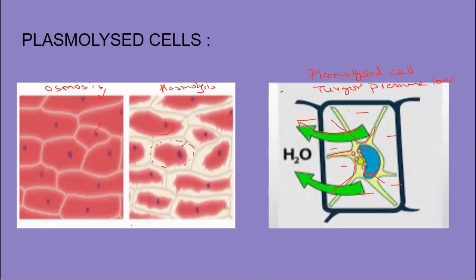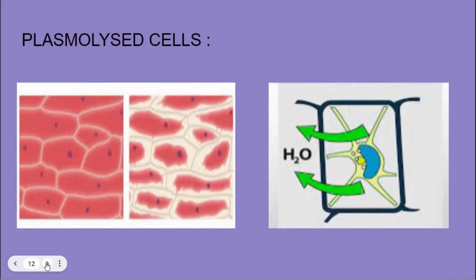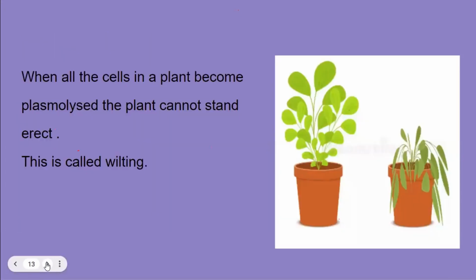So this is bad for the plant. Why is it bad for the plants? Because when all the cells of the plant for some reason have become plasmolyzed in the soil, when water is less and salts are more, from the root hairs, water will come out by plasmolysis. And when all the cells of the plant will shrink away, the plant will not get the internal support. So what will happen? Drooping. The plant will not be able to stand erect. Eventually, the plant will fall down.